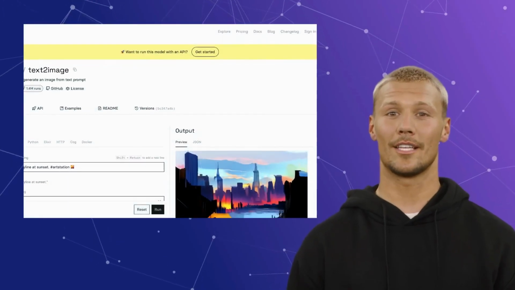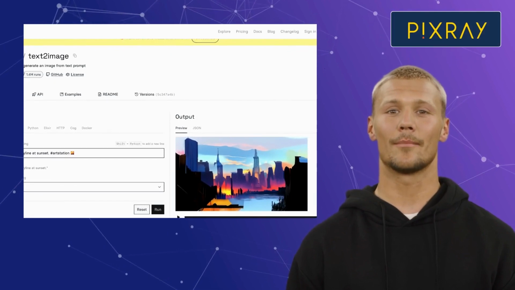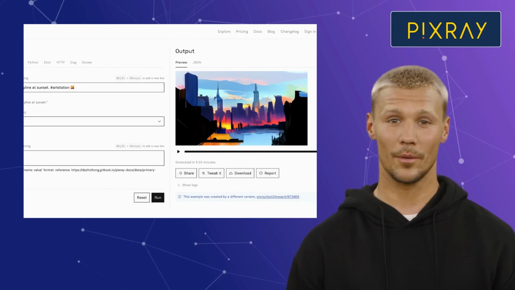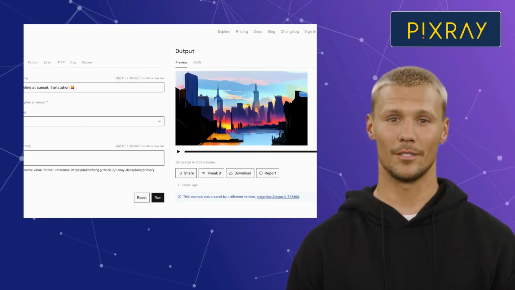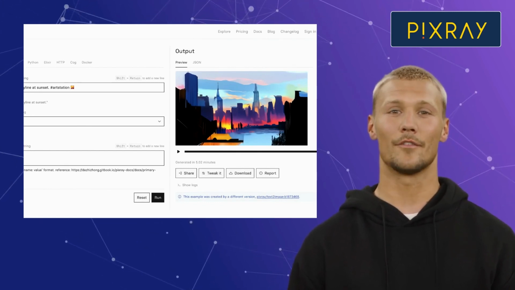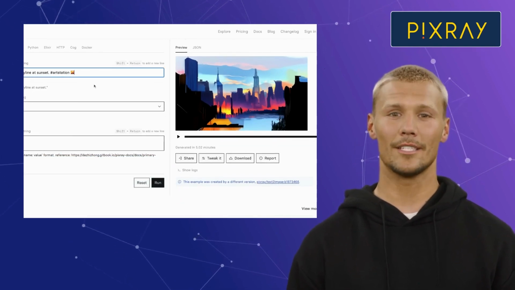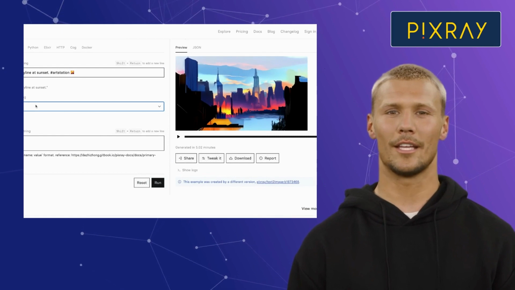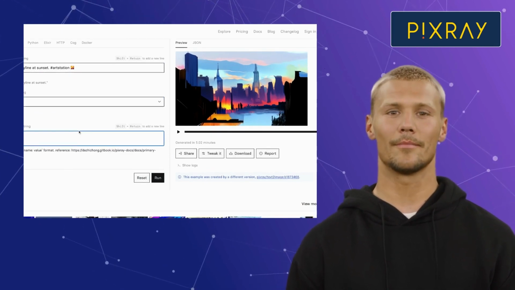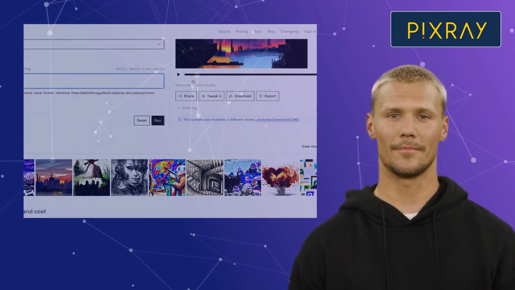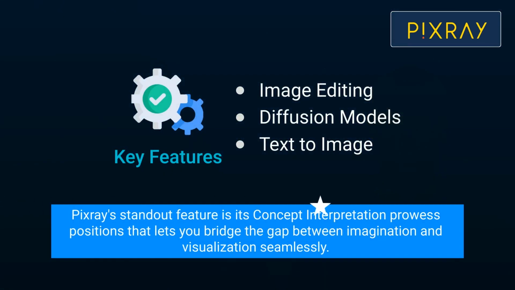Introducing our first alternative, Pixray. Pixray is a pioneering AI tool that embarks on a journey to transform concepts into vivid visual representations, enriching creative projects with AI-generated imagery. It offers features like image editing, diffusion models, and text-to-image. Pixray is an open-source art generator that uses VQGAN clip-based models. While there's an API and Python implementation, there's also a free demo on the website. Pixray's standout feature is its concept interpretation prowess, which lets you bridge the gap between imagination and visualization seamlessly.